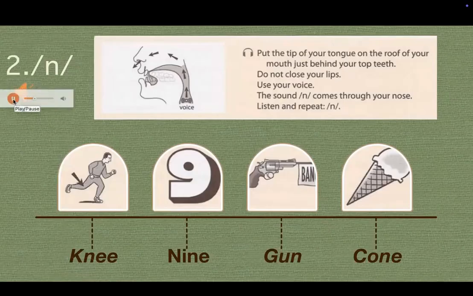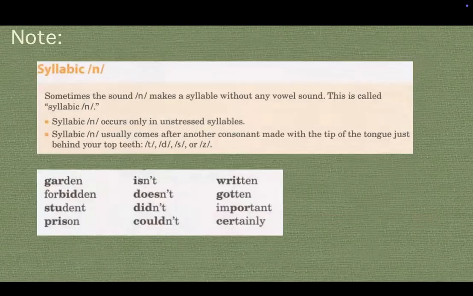Knee, nine, gun, corn. Again. Knee, nine, gun, corn. Okay, so we have this voiced consonant sound in knee, nine, gun, corn.